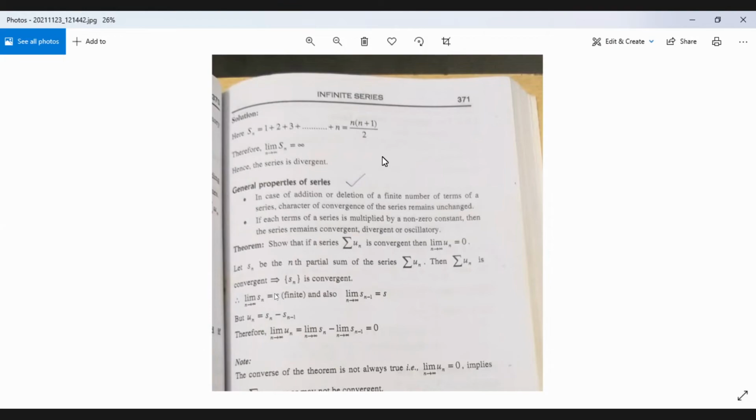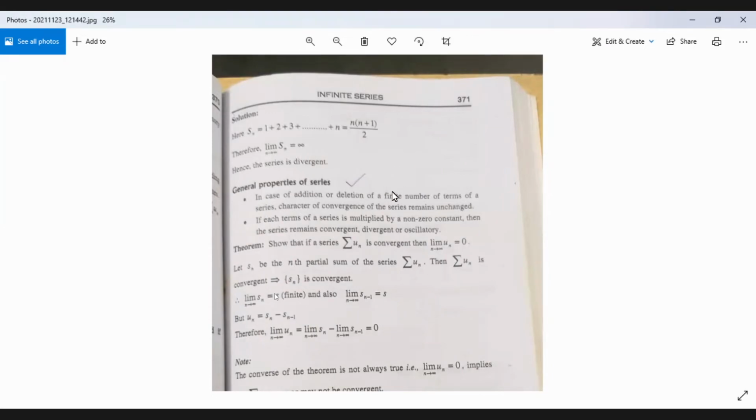So until and unless we remove those first two terms 1 and 2, we cannot write down the generalized term. We cannot write down the nth term of the series. 1 and 2 are totally different from the other terms; they have no similarity with the rest of the terms. Then what we do is simply delete those terms, remove those terms 1 and 2 from the series.